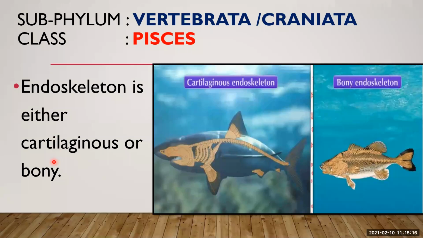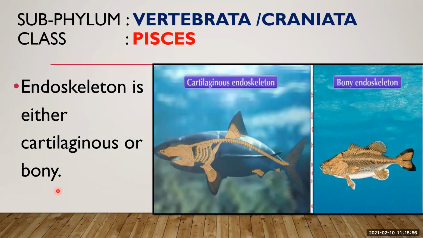Cartilaginous means it is made up of a special type of tissue known as connective tissue, and these tissues are hard but flexible. Because of their flexibility, animals present in the water can move faster in the water. Okay, it allows quick movements through water without using too much energy. I told you cartilage is less dense compared to bone, but it is flexible. Okay.